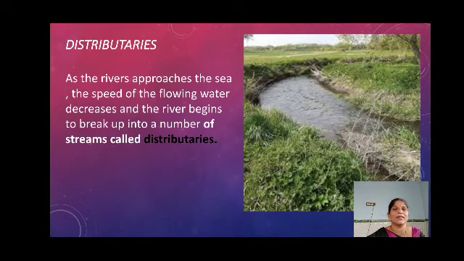Okay. Then the distributaries: the river distributes its waters to small rivers, or the river is divided into small ones. At that time, the speed of the flowing water decreases, and the river begins to break up into a number of streams called distributaries. Okay, children? Yes, waterfall you know, and Oxbow Lake, then meanders, then levees, now distributary you know. We will continue in the next 15 minutes. Please you wait, children.